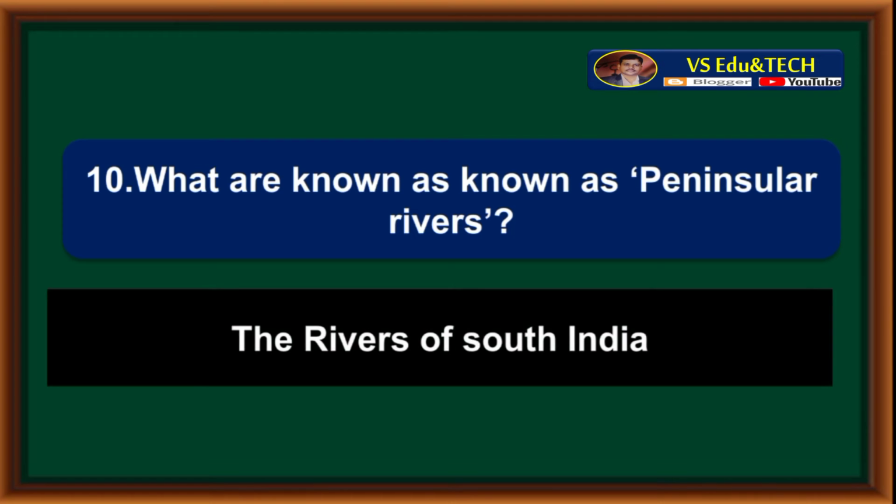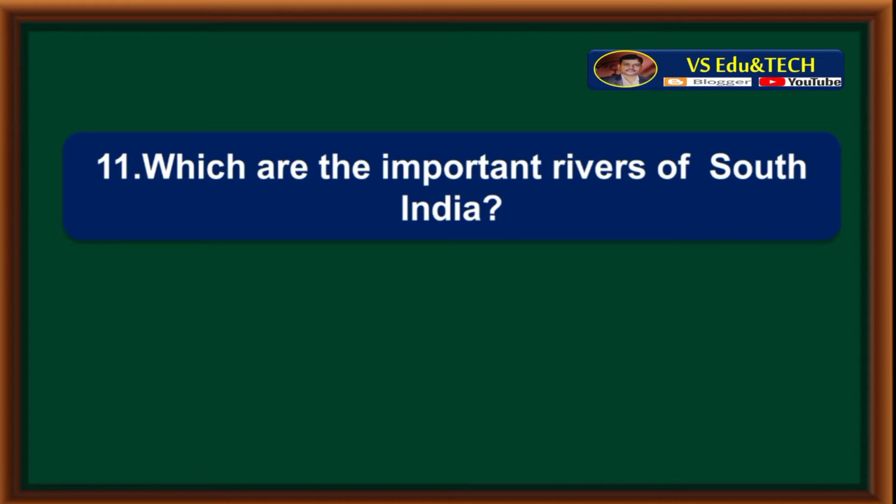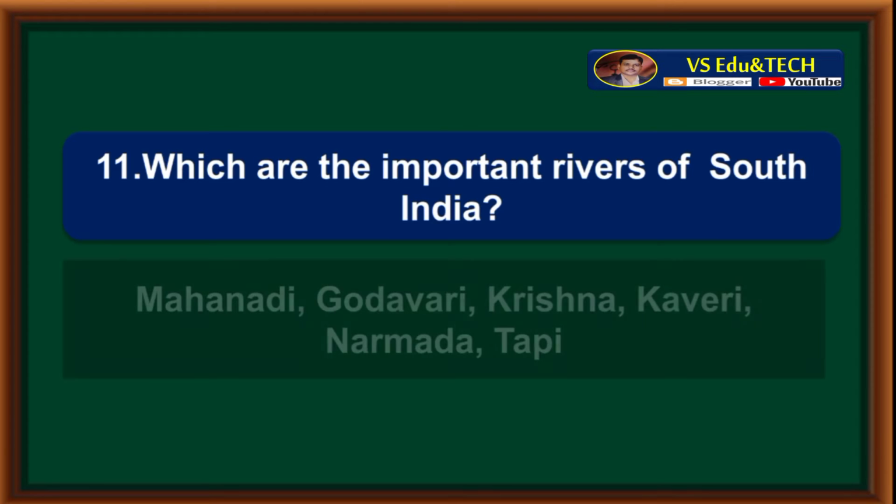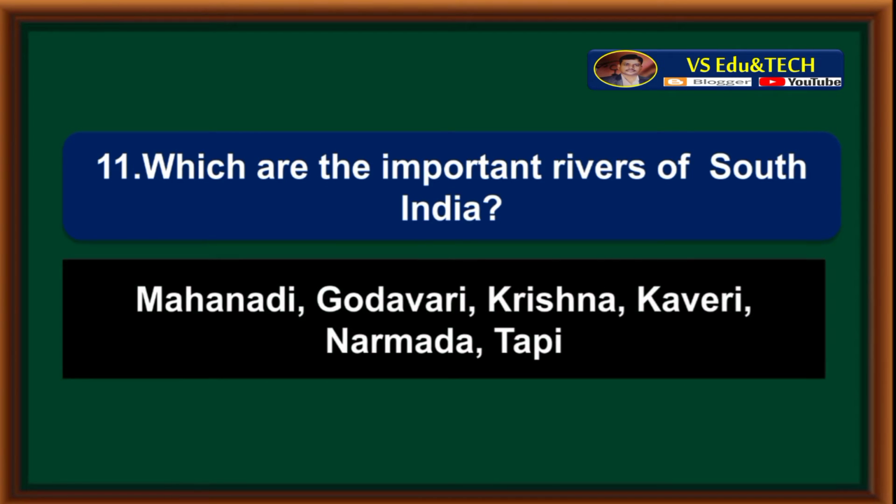The rivers of South India are known as peninsular rivers. Which are the important rivers of South India? The important rivers of South India are Mahanadi, Godavari, Krishna, Kaveri, Narmada, Tapi.